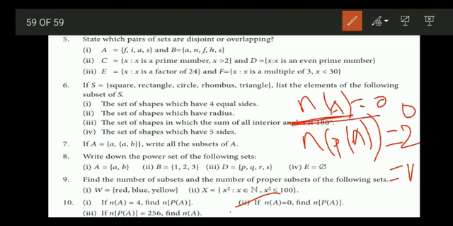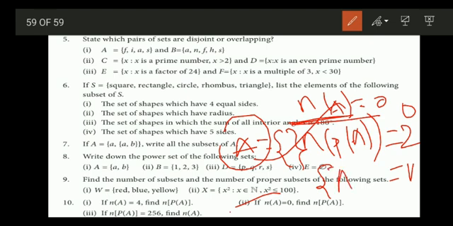So n(A) equal to 0 means that there is no element in A. So A is an empty set. Okay. So the subset of A will be only this one. The collection of all subsets of A will be only the empty set. Okay. So there is only one element in the power set.